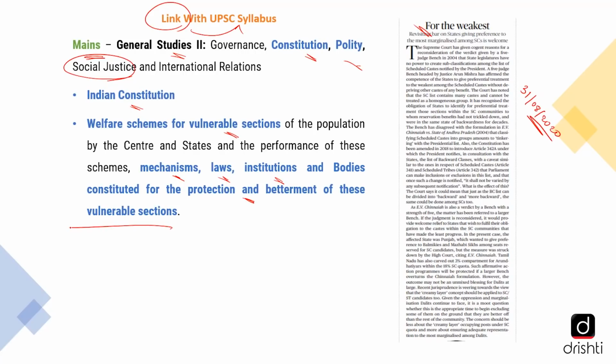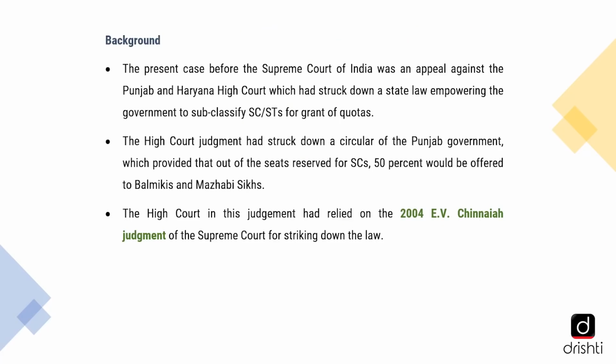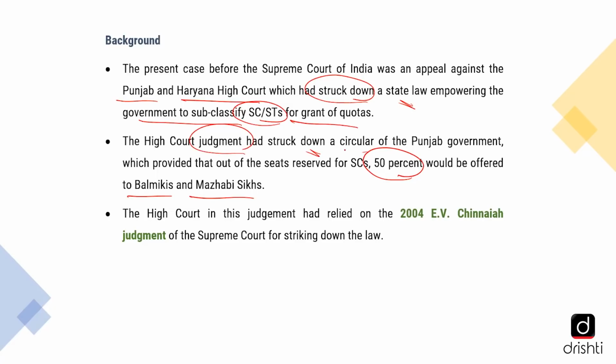Dear viewers, since this is a judgment, let us try to understand the context or the background on what led to this judgment. The present case before the Supreme Court of India was an appeal raised by the Punjab government against the Punjab and Haryana High Court, which had struck down a state law empowering the government to subclassify SC/STs for grant of quotas. The Punjab government, out of the seats reserved for the scheduled caste, had further reserved 50% for the Balmikis and Mazhabi Sikhs. However, this had created an issue, and the High Court had passed a judgment which struck down this circular of the Punjab government.